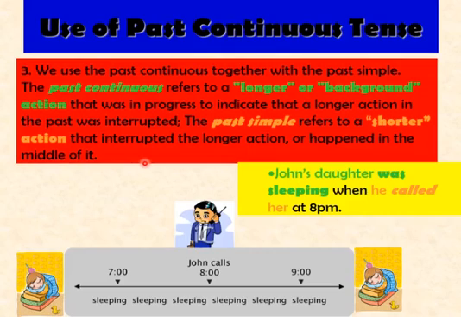Please keep this in your mind because you will be using this when you have a question on the correct form of verb in a sentence. So you have to keep this, it's just like a rule, of using simple past and past continuous in that question that you will attempt in your exam. So let's see the example. John's daughter was sleeping when he called her at 8 p.m. Now you tell me which is the longer action and which is the shorter action.